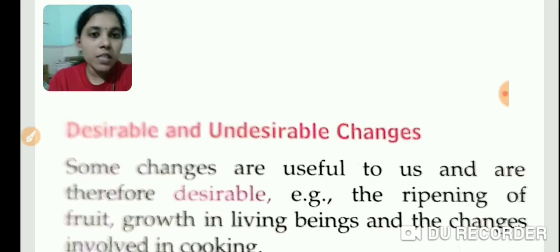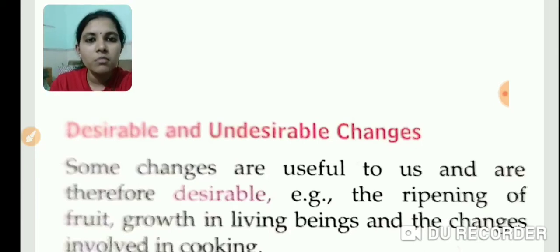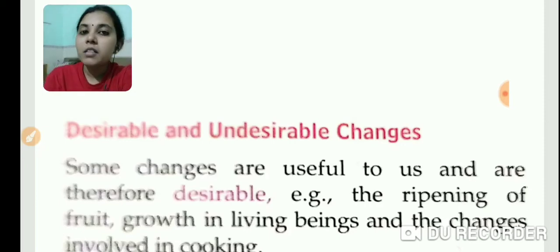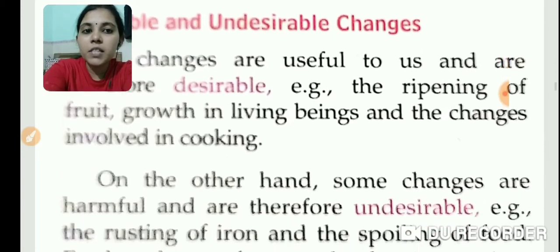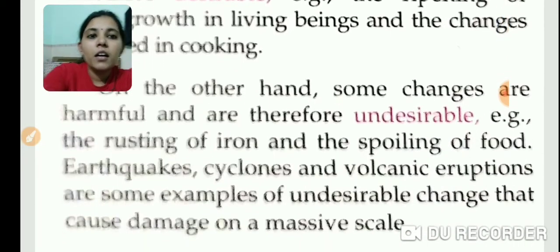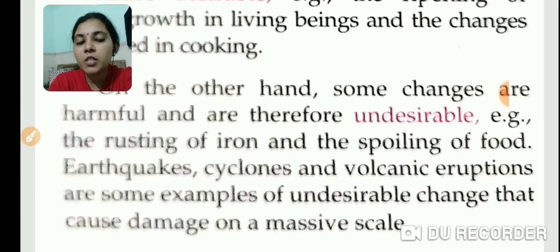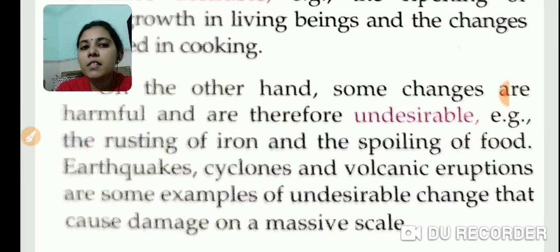These are desirable changes. But if a plant or animal or some waste material is lying on the ground and a foul smell is coming from that, is it good? It is not good. So, some changes which are not useful to us are known as undesirable changes. The changes which are not useful to us are known as undesirable changes. Examples: rusting of iron, earthquake, cyclone, volcanic eruption, spoiling of food, etc. are examples of undesirable changes.